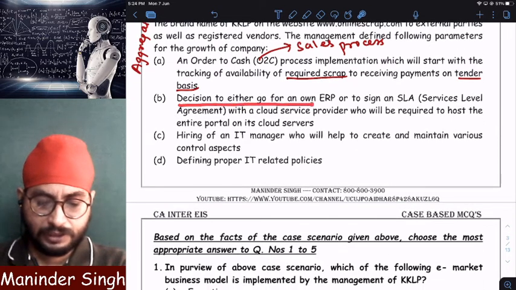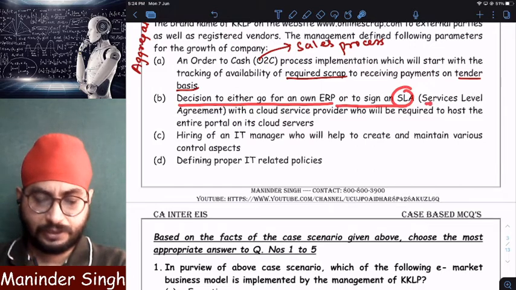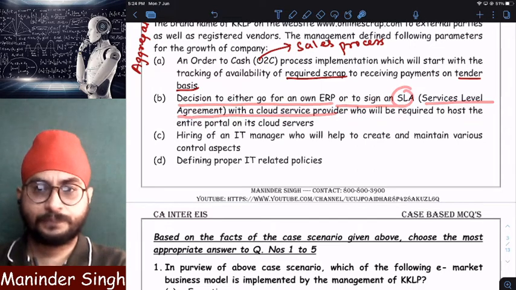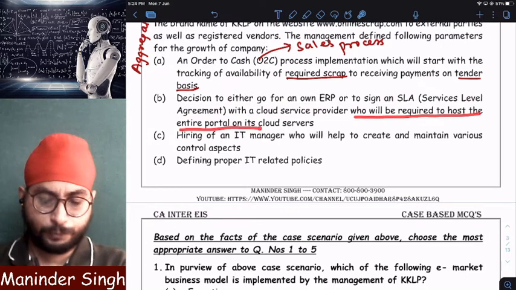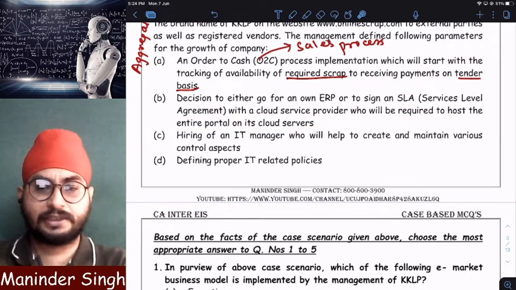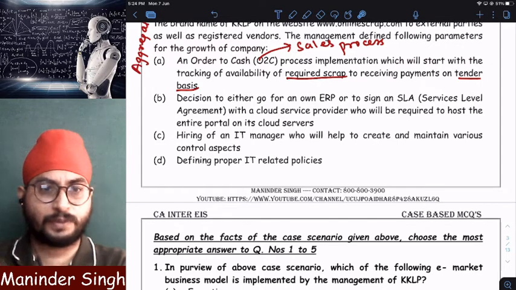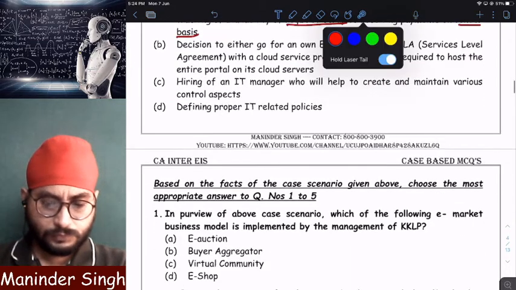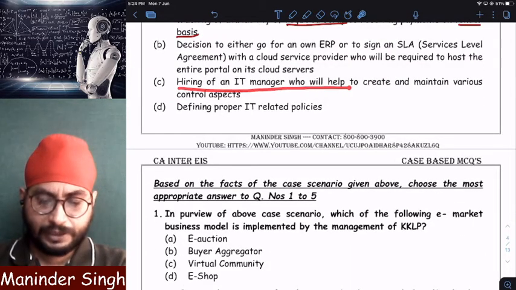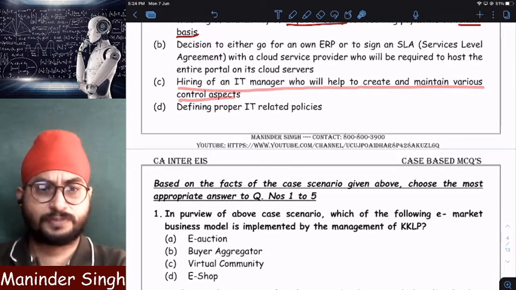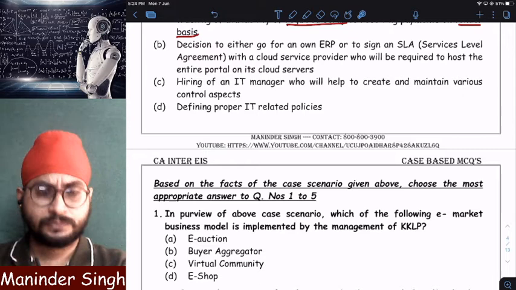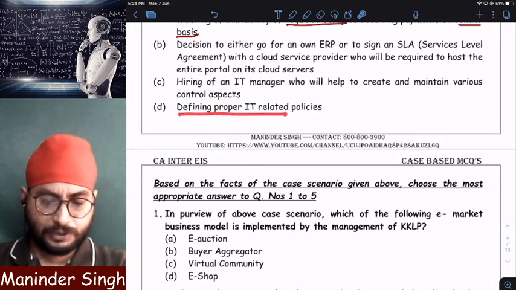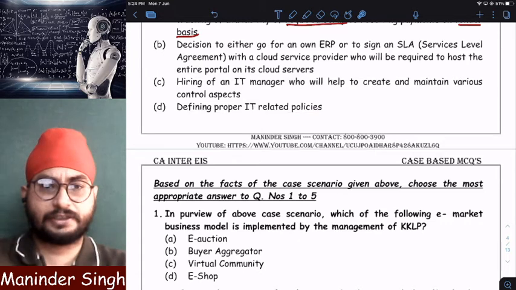Decision to go for an ERP or to sign a service level agreement with a cloud service provider who will be required to host the entire portal on its cloud servers. So either it can buy and install an ERP which will manage its website, or option number 2, the complete website will be hosted by a cloud like Google Cloud, IBM Cloud, Microsoft Cloud, anyone. Hiring an IT manager who will help to create and maintain various controls aspects. We have seen many controls in the e-commerce chapter, Chapter 4. And defining proper IT related policies, information technology related policies.